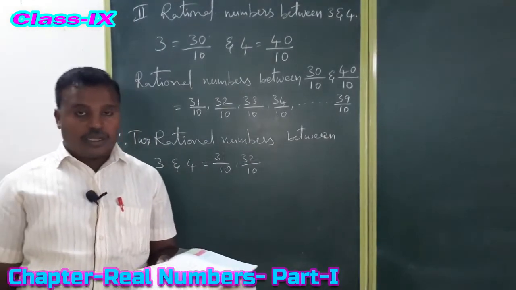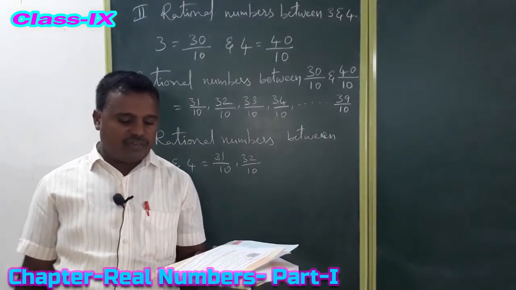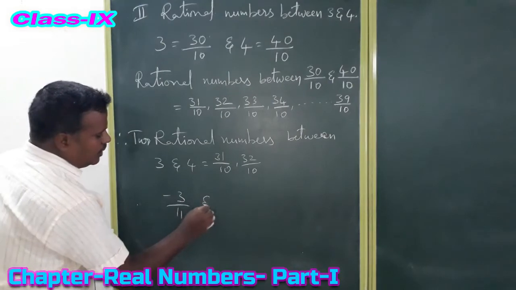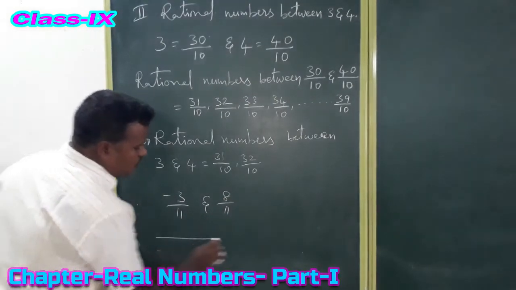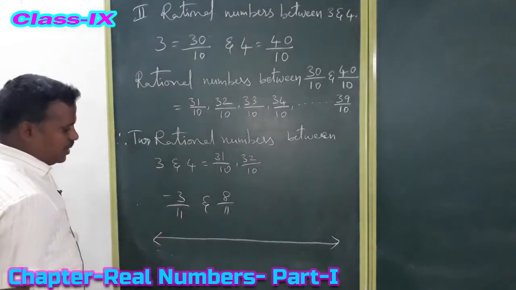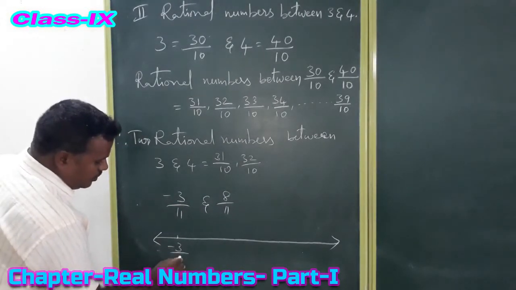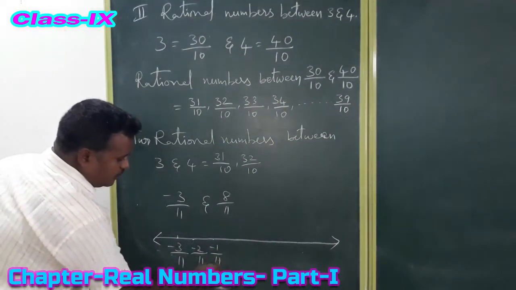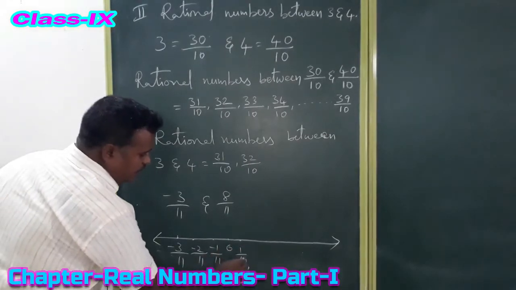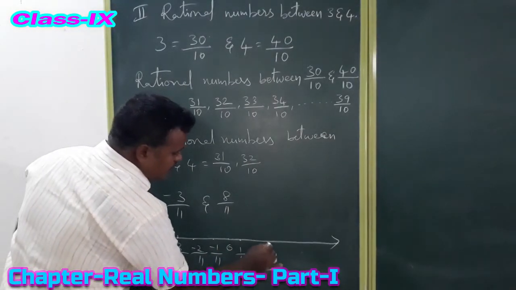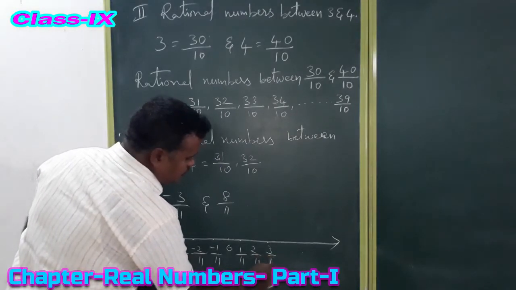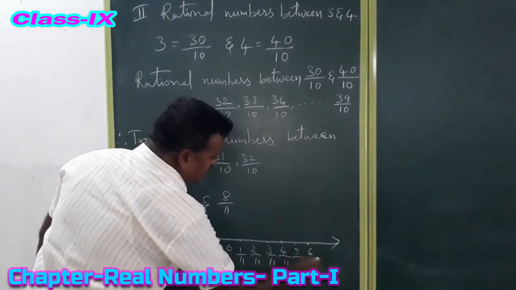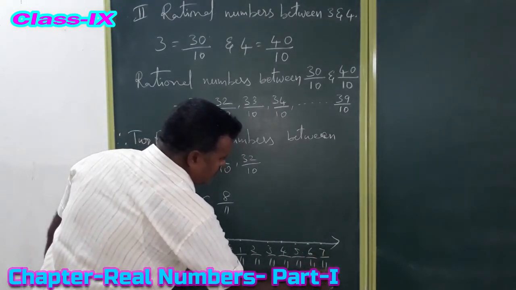They have also given like fractions, minus 3 by 11 and 8 by 11. If you see these numbers on the number line, minus 3 by 11, after that minus 2 by 11, minus 1 by 11, 0, 1 by 11, 2 by 11, 3 by 11, 4 by 11, 5 by 11, 6 by 11, 7 by 11 and 8 by 11.